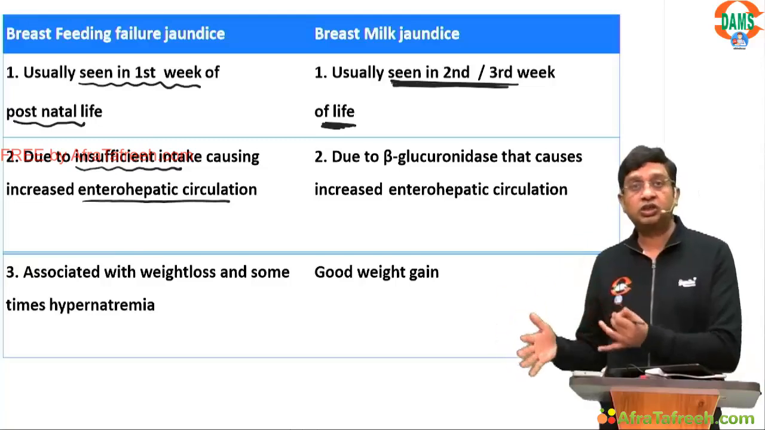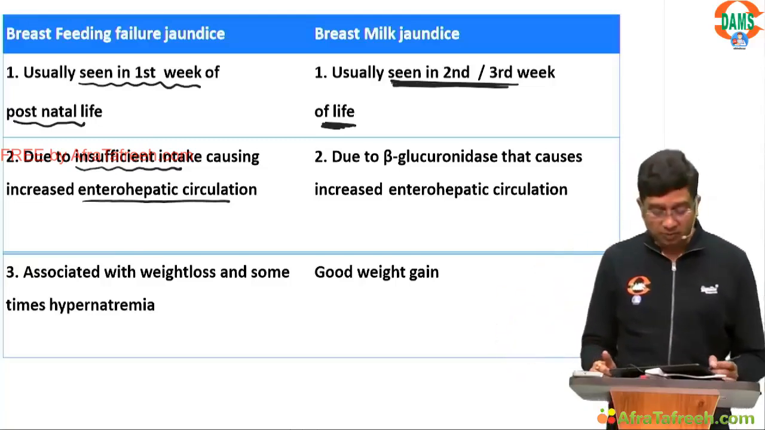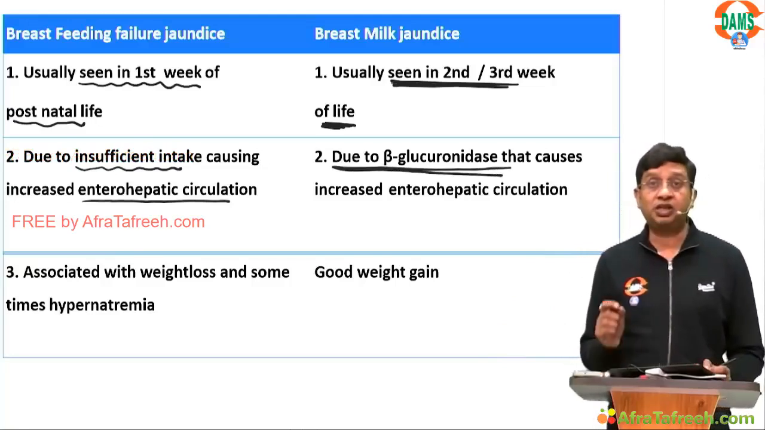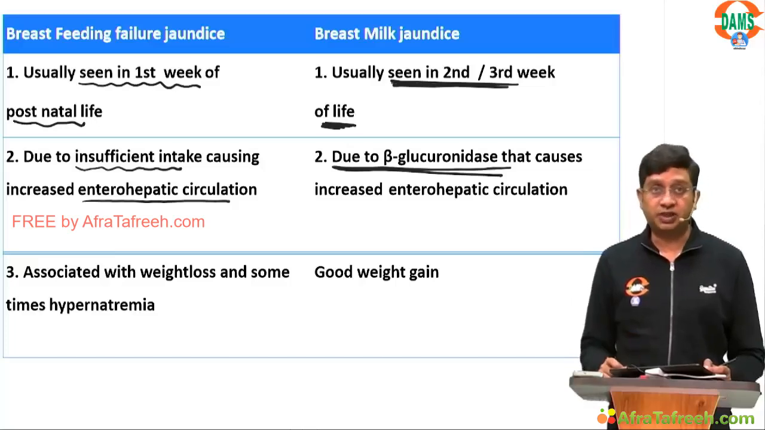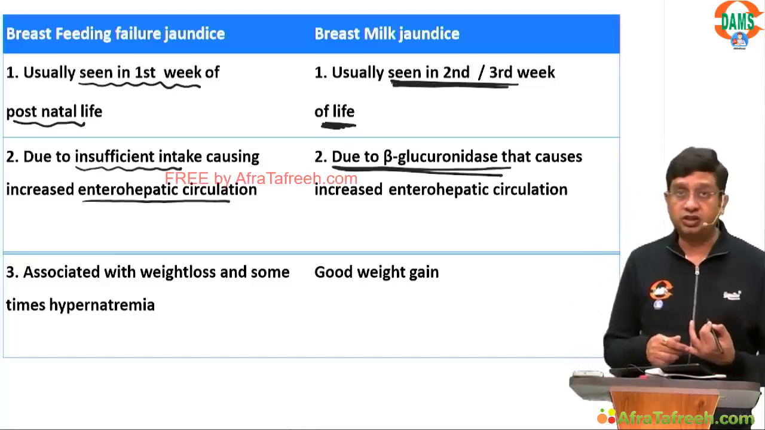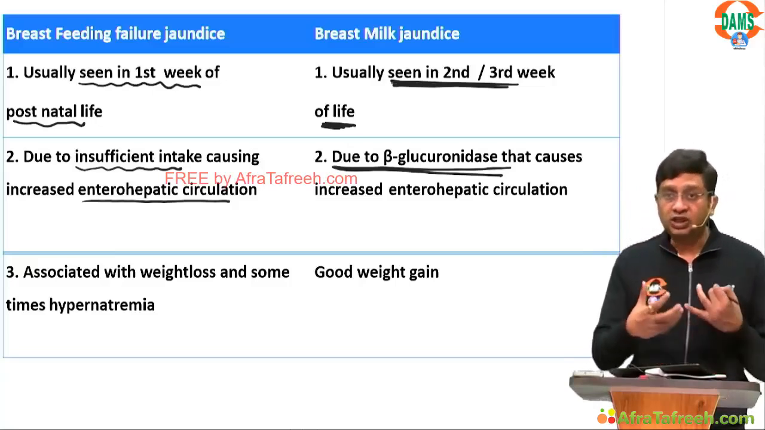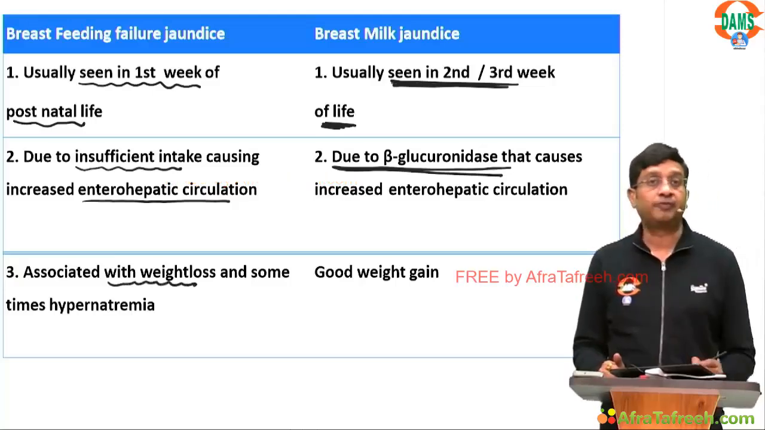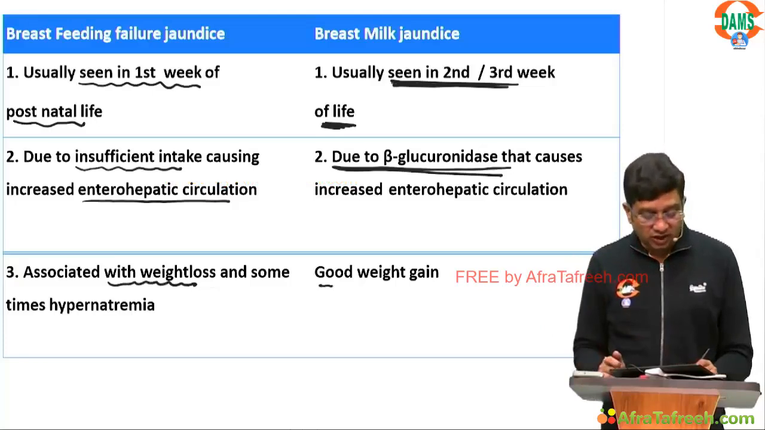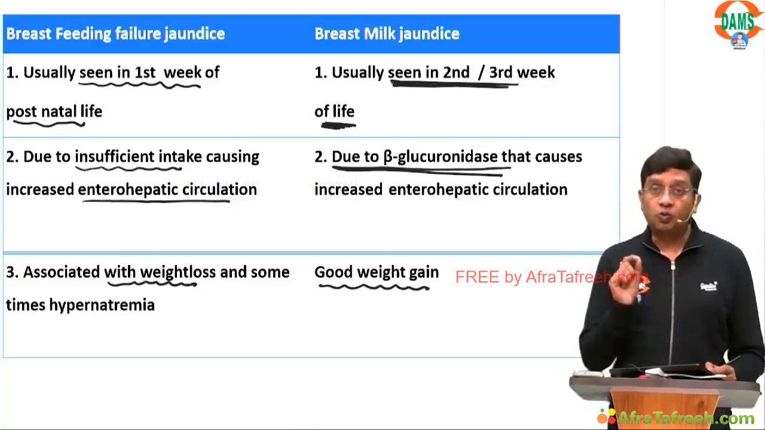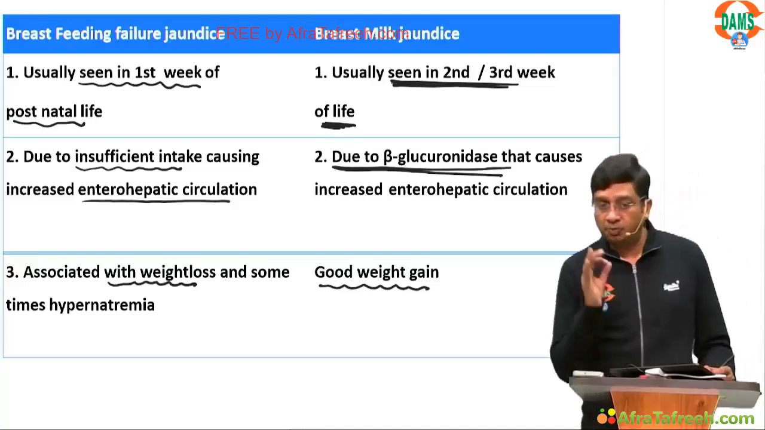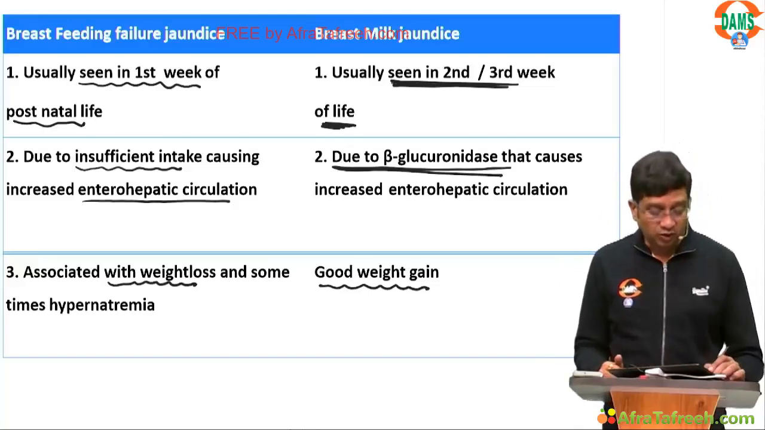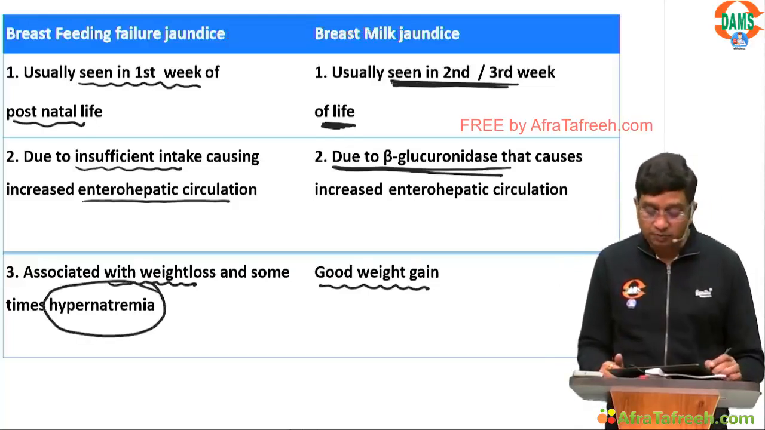In breast milk jaundice there is also increased enterohepatic circulation, but this is due to beta glucuronidase, which is present in the breast milk. In breastfeeding failure jaundice, the mother is giving less feed, so will the child be able to gain weight? This is associated with weight loss. But in breast milk jaundice, there will be good weight gain. Now one question that might be asked: the mother is giving less feeds to the child, which type of dehydration can be seen? You need to remember the answer here: hypernatremia.